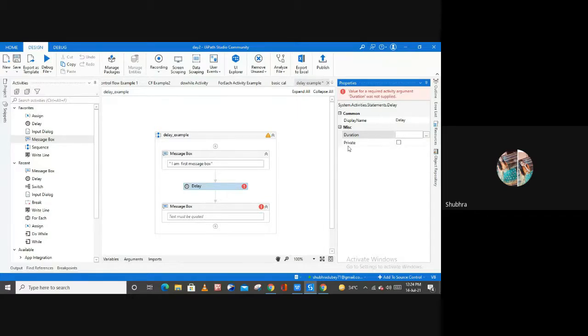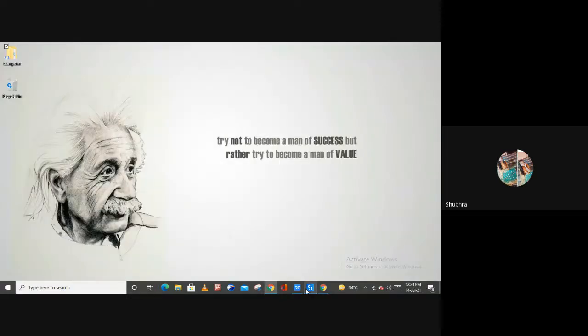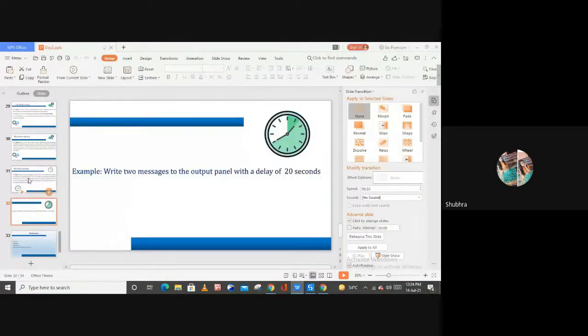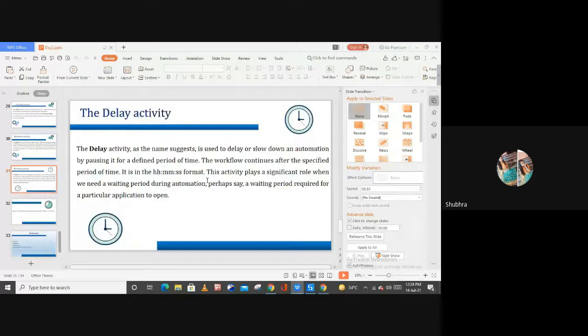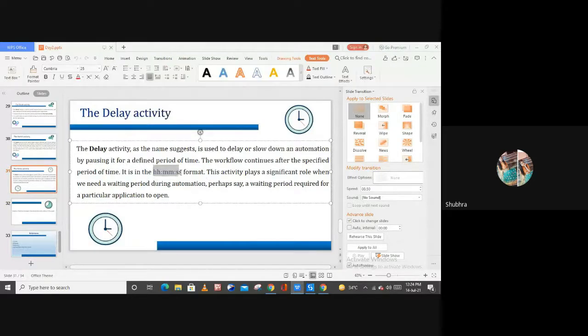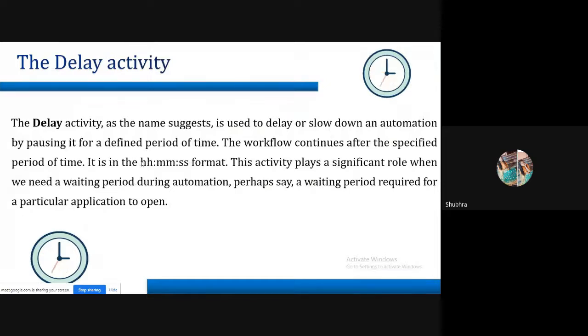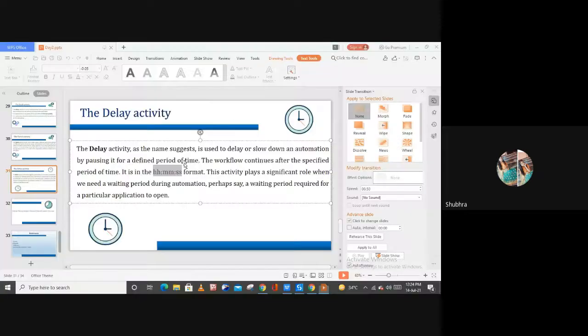The duration format is 00.00.00, which is hour, minute, and second. Let me show you. Okay, so this is the format, right? HH for the hour, then dot, then mm, then ss, which is for the second, right?